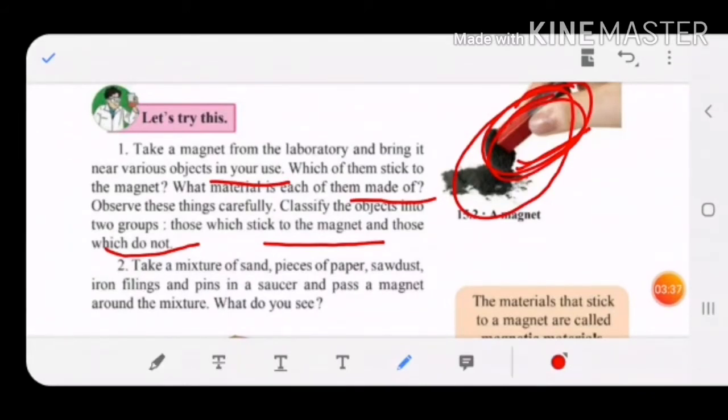Take different materials, a TV, bring a magnet towards them, find out which object sticks and which does not, and make a list of the materials which stick and which do not.